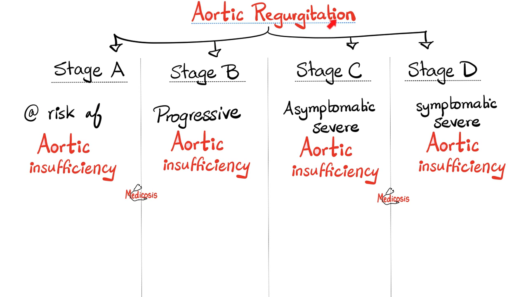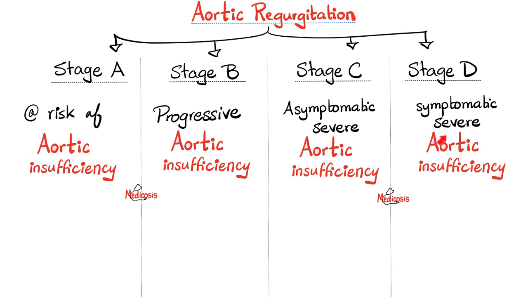Aortic regurgitation stages. There is stage A, B, C, and guess what? D. In stage A, I'm just at risk of aortic insufficiency. Stage B, progressive aortic insufficiency. Stage C, asymptomatic severe aortic insufficiency. And in stage D, there is symptomatic severe aortic insufficiency.